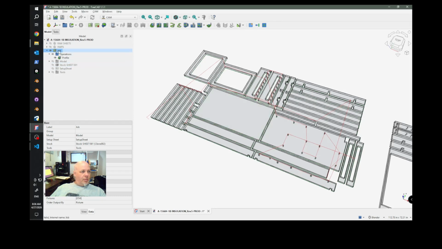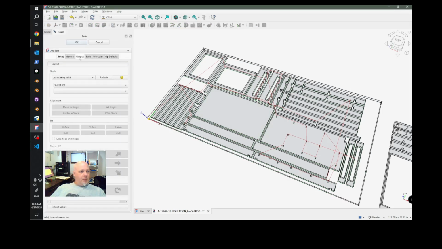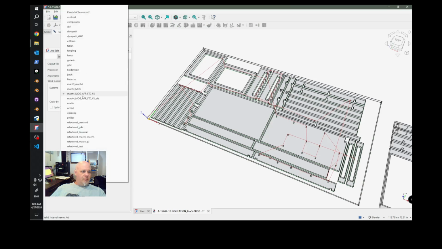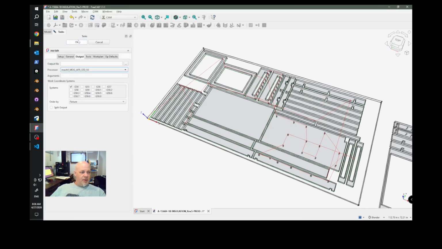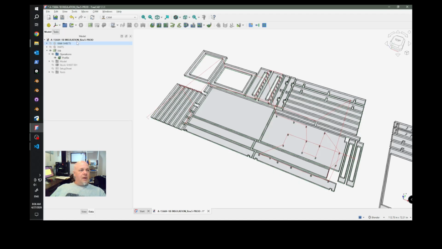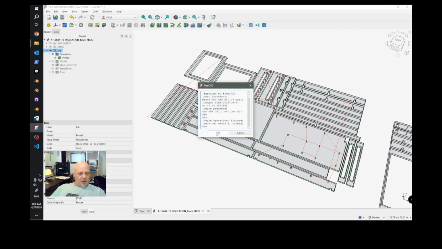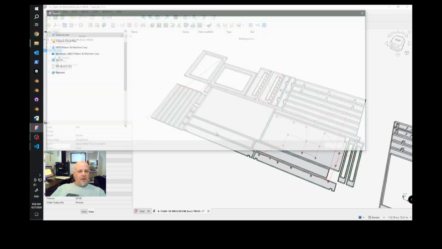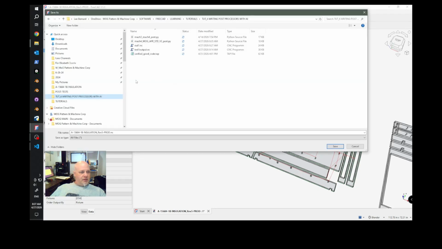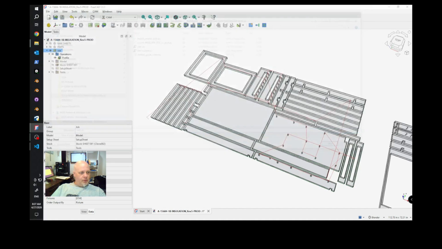So double click on job, make sure output, that one is selected that we want, that we're working on, click OK, and then click on job again, post process, click OK, and then save it in the working folder, out2.